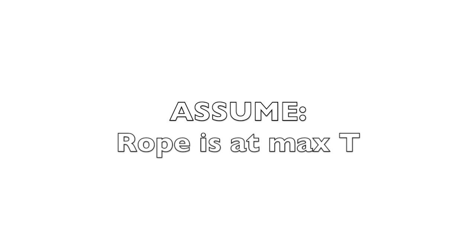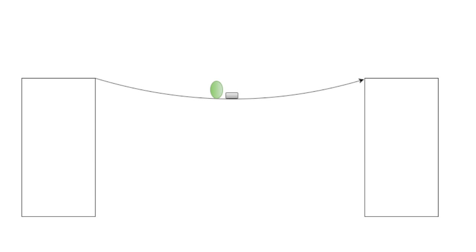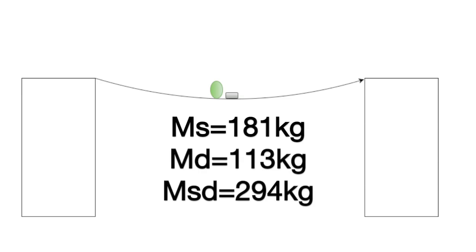Firstly, let's assume that when Shrek and Donkey are in the middle of the bridge, both sides of the bridge are at their maximum tension. Here's our diagram for the situation. After some more research, we have decided Shrek has a mass of 181 kilograms and Donkey has a mass of 113 kilograms, giving them a total mass of 294 kilograms.